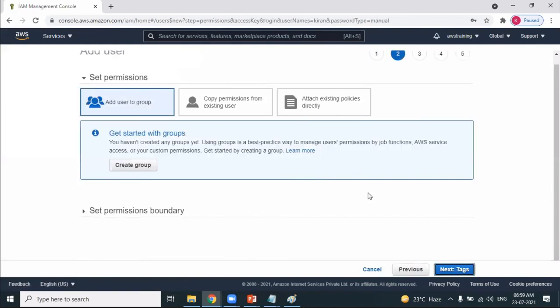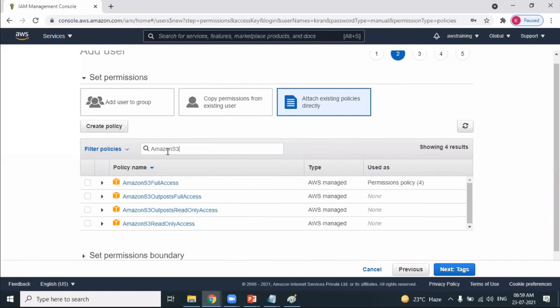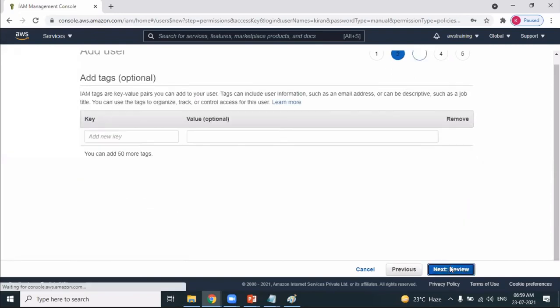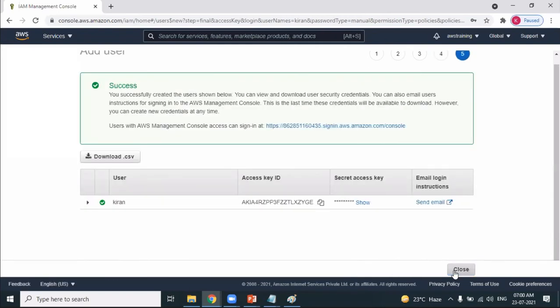Next, what permission we need to attach? Attach policies. Amazon S3 full access is the policy which I want to attach to this particular user. Review the details. Perfect. He's having both programmatic access and console access. Created.